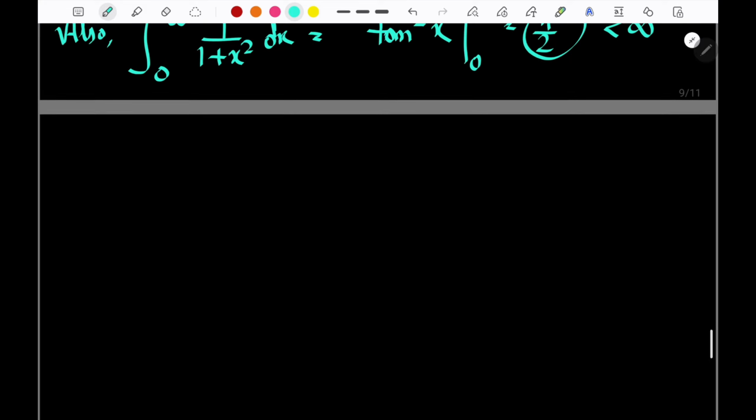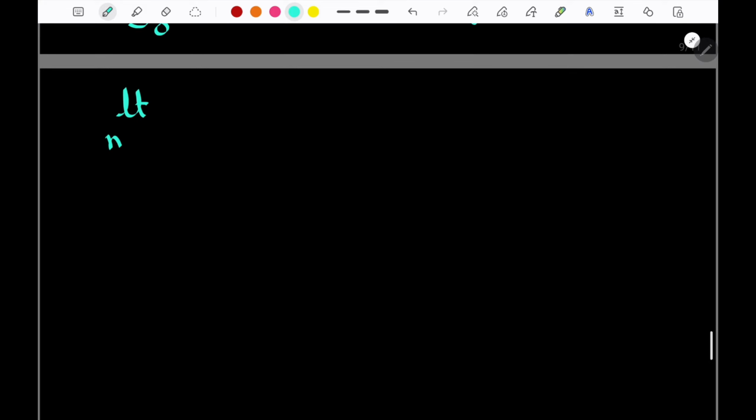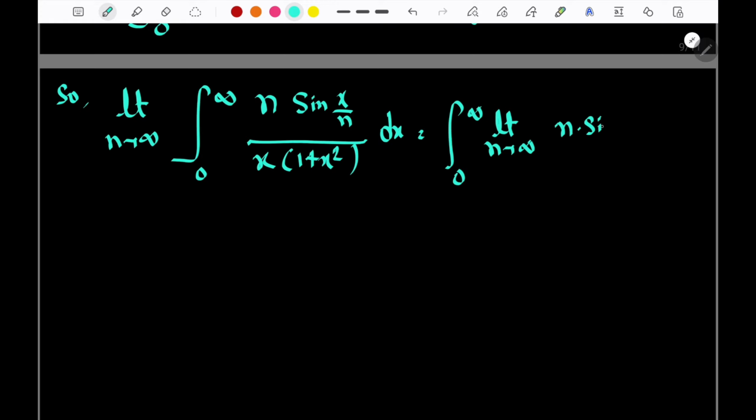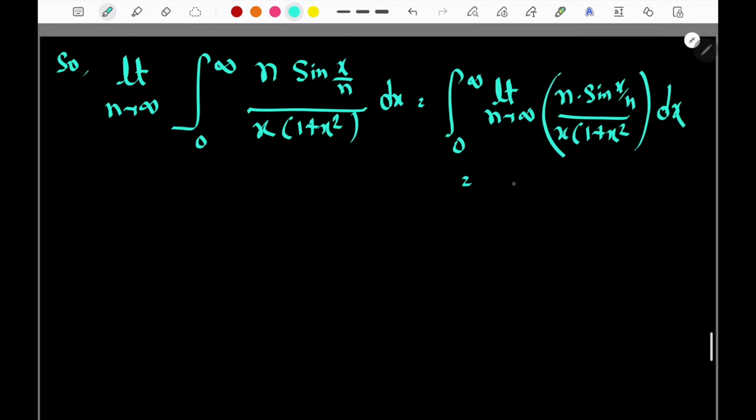Hence the limit as n tends to infinity of the integral from 0 to infinity of n into sin x by n divided by x into 1 plus x square dx is equal to the integral from 0 to infinity of the limit as n tends to infinity of n into sin x by n divided by x into 1 plus x square dx. So this basically gives the value as tan inverse x from 0 to infinity, which is equal to pi by 2, and this is the answer.